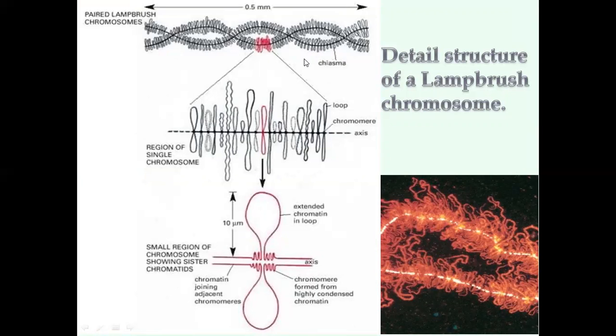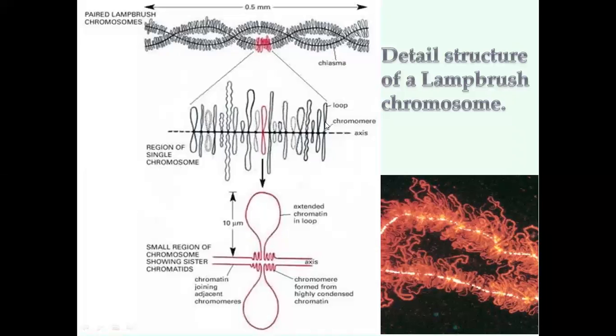In the diagrammatic way, we can see this one. That is the axis, with both the chromosomes attached at a point that is known as chiasma. So in the chiasmatic region, the lateral loops are developed.